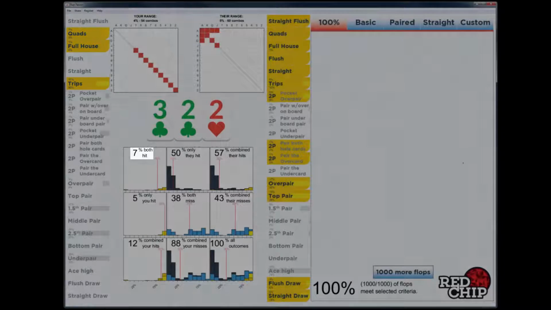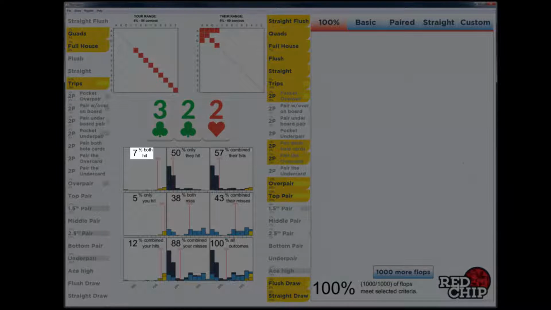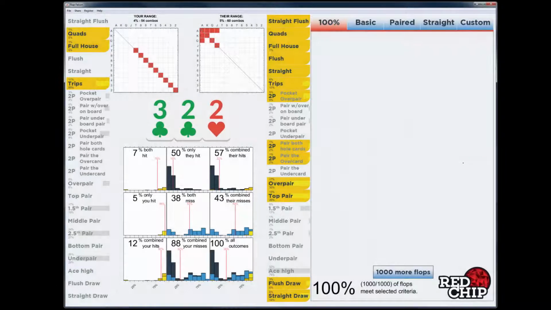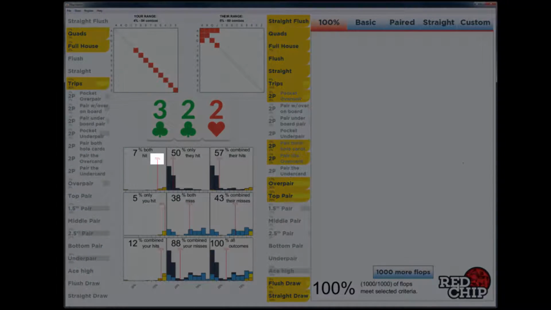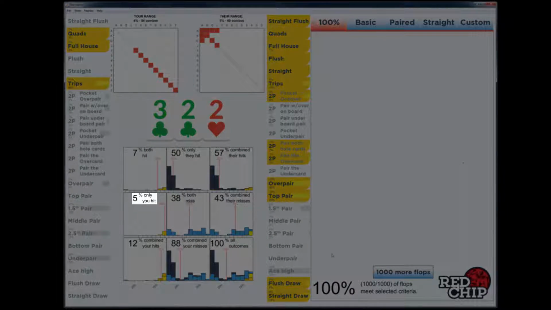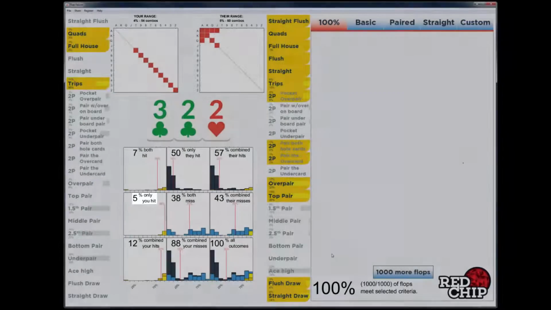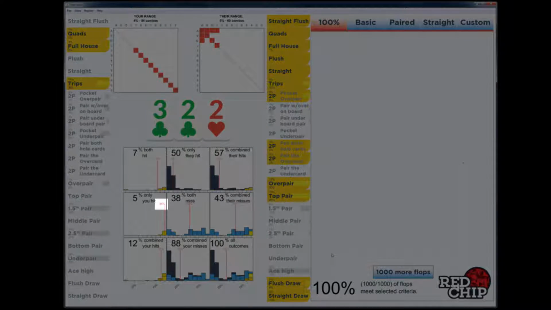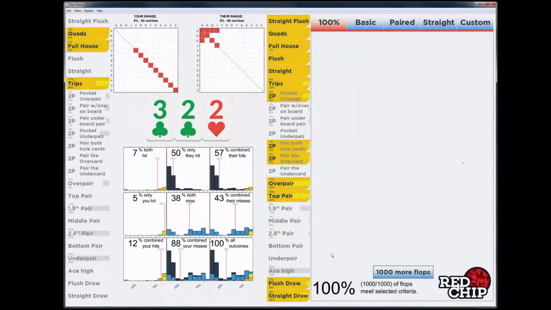We can see that 7% of the time we hit a set and the other guy has something too. When that happens, we get paid and we have excellent equity at 79%. We can see that 5% of the time we hit our set, but the opponent does not hit anything. We have 96% equity, but we won't make money unless they bluff.